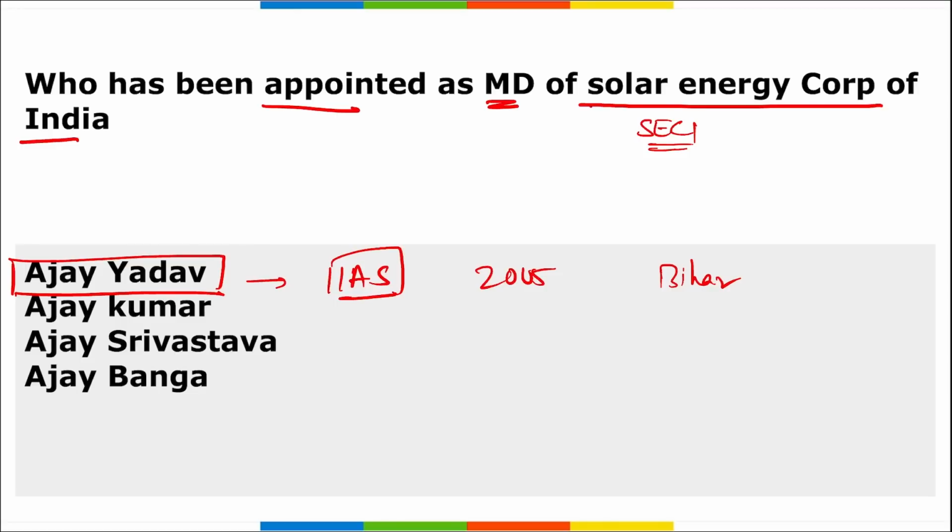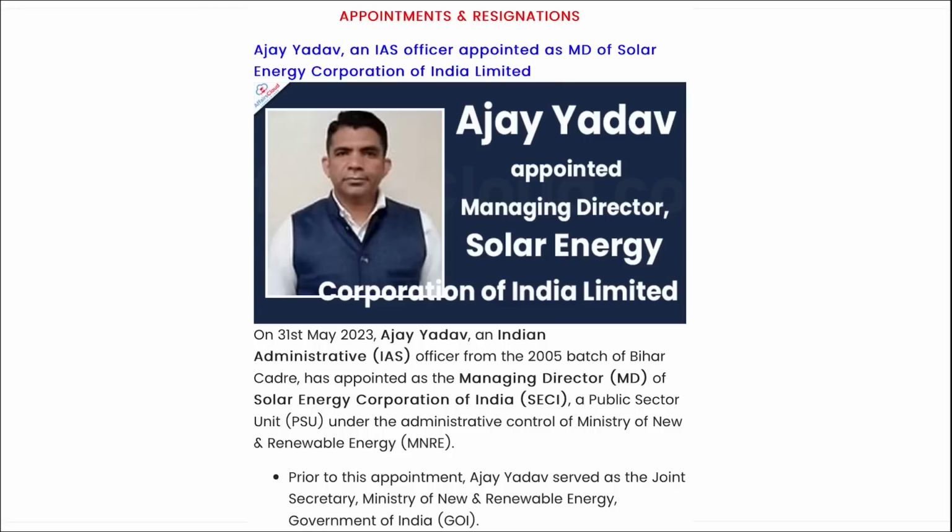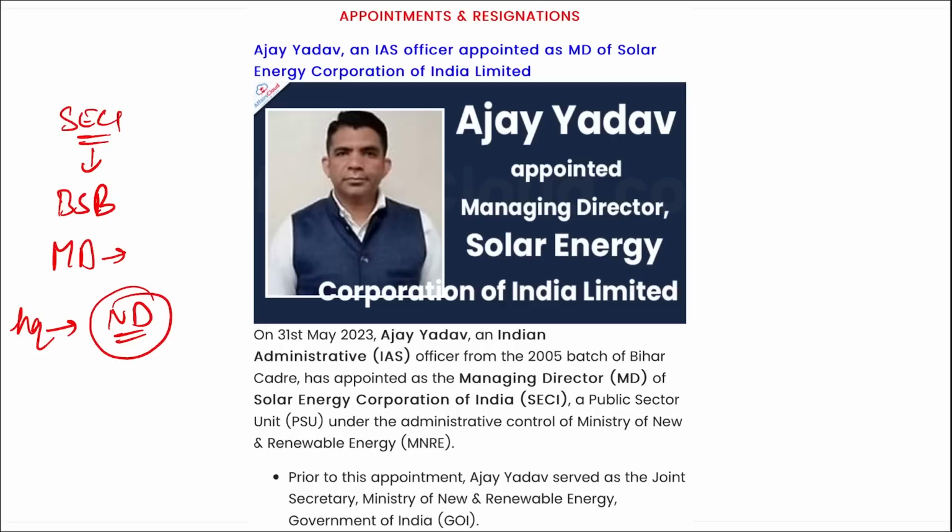Correct? Prior to his appointment, Ajay Yadav served as the Joint Secretary under the Ministry of New and Renewable Energy of the Government of India. Correct? If we talk about SECI, Solar Energy Corporation of India, who is the chairman here? Bhupinder Singh Bhalla ji. MD will be now who? Ajay Yadav. And where is the headquarters for Solar Energy Corporation of India? It is in New Delhi.